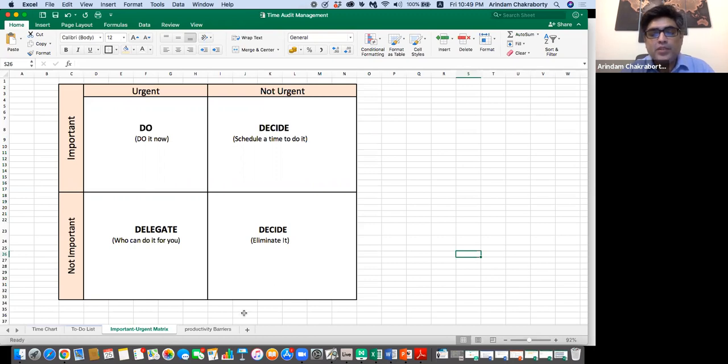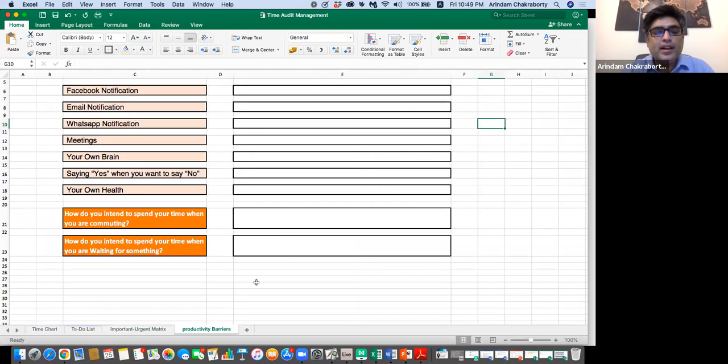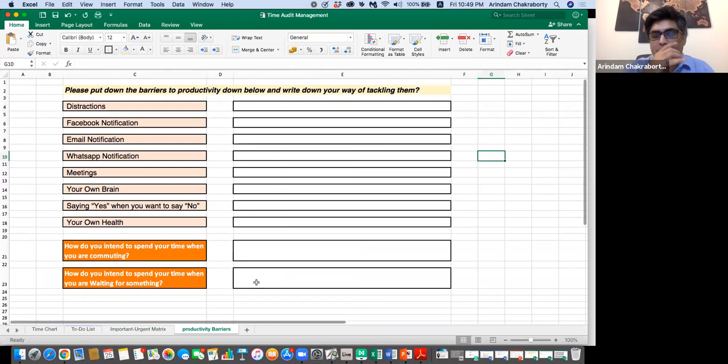And once you do this exercise, then you can do some sort of productivity barriers analysis, like what as per you is not really helping you achieve this productivity. Those may be certain distractions, the Facebook notification, email notification. Again, you may add something as per your requirement or your thoughts, and you may add some more rows to it, right? Sometimes your own brain is just frozen, right?